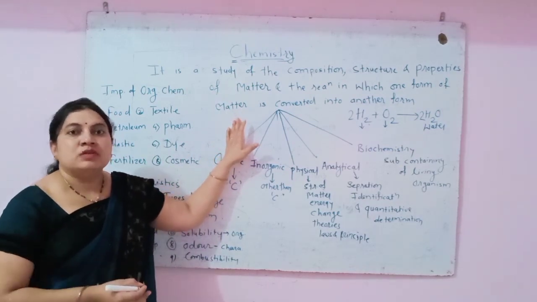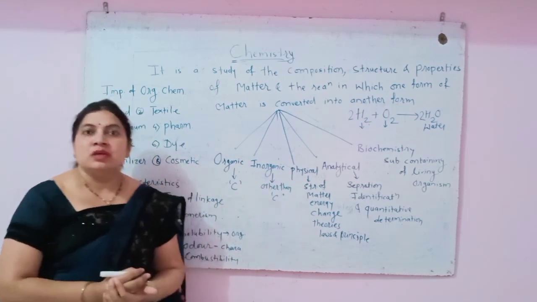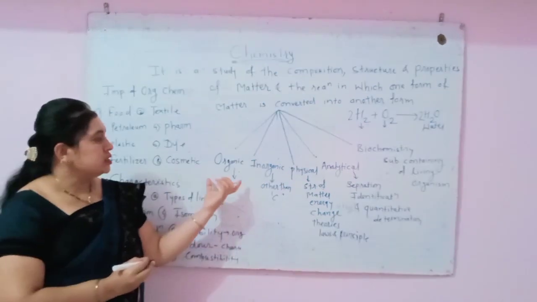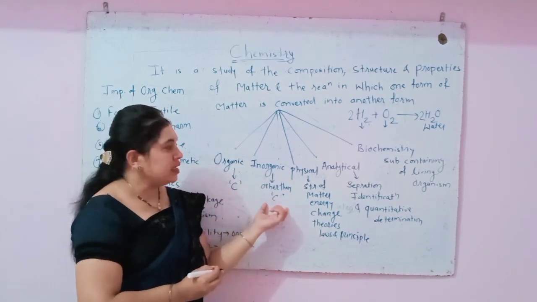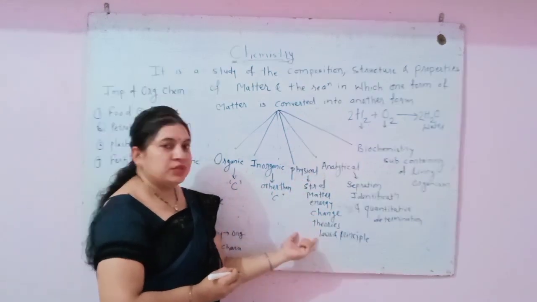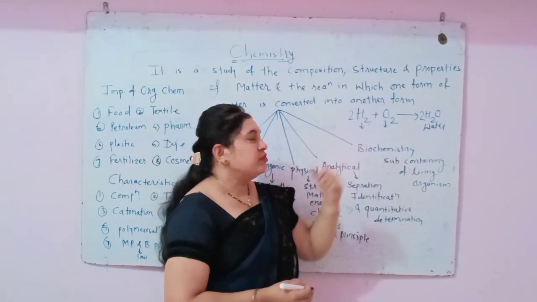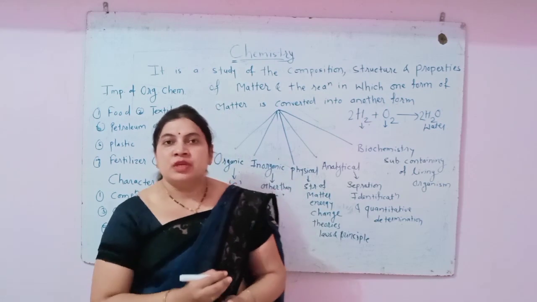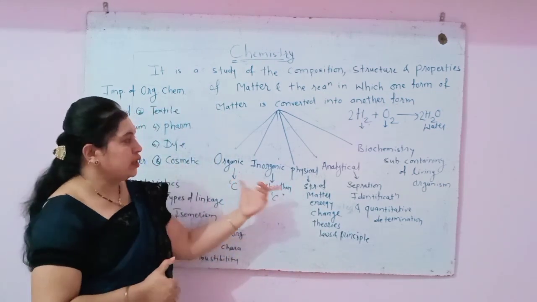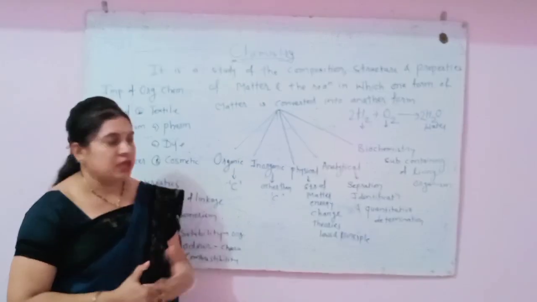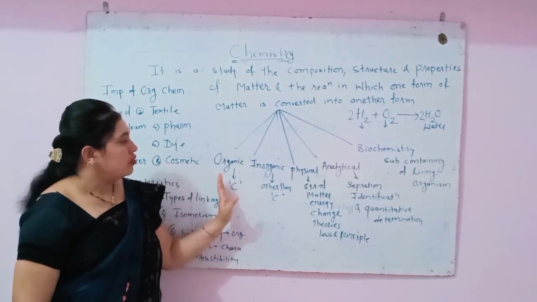So students, we know that there are 5 main branches of chemistry. First is organic chemistry, another is inorganic chemistry, third is physical chemistry, fourth is analytical chemistry, and fifth is biochemistry. There are various branches of chemistry, but these 5 are the main branches. I will give the introduction of all these branches.